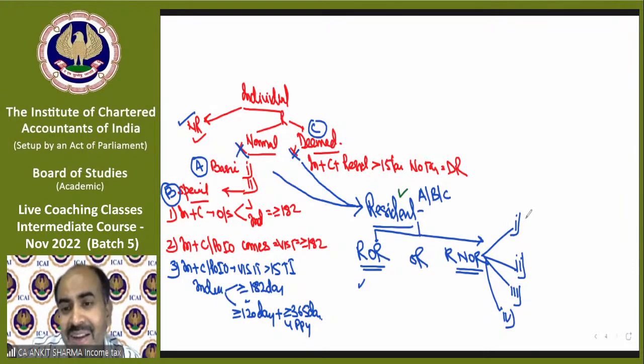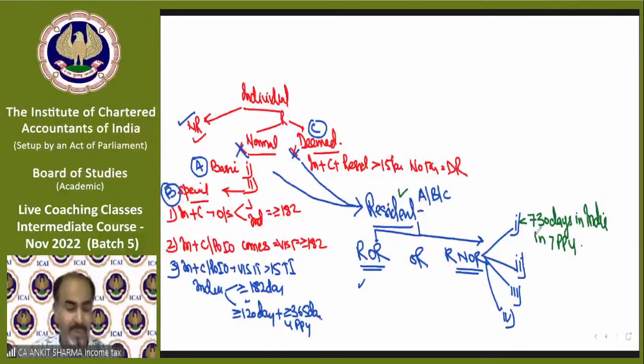is less than 730 days in India in 7 PPY, 7 preceding previous years. Understand, we need not check anything now in the previous year. For the previous year only we need to check in the basic case and the special case, like 182 days or 60 days or 120 days. To find out whether a resident is a resident and not ordinary resident, we need to check